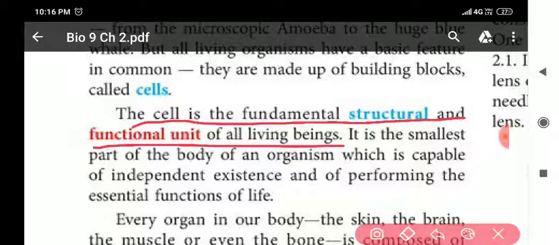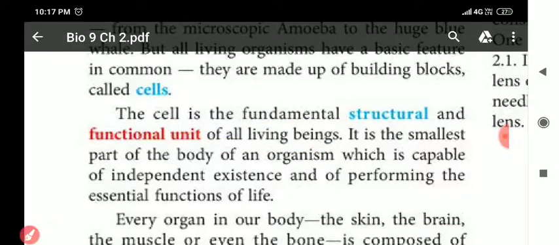The structure of all living beings is made up of cells, and every function in a living being is done with the help of cells. So hence the cell is known as the fundamental, structural and functional unit of all living beings. My dear students, this definition you must know.